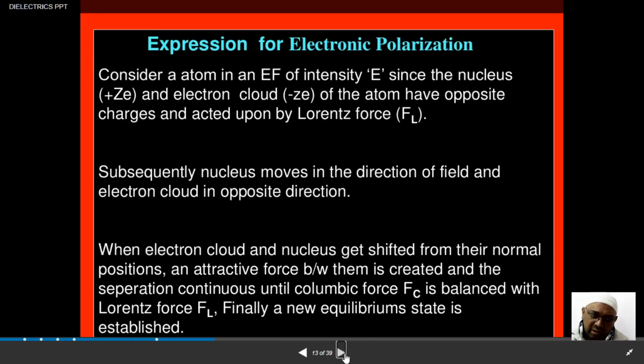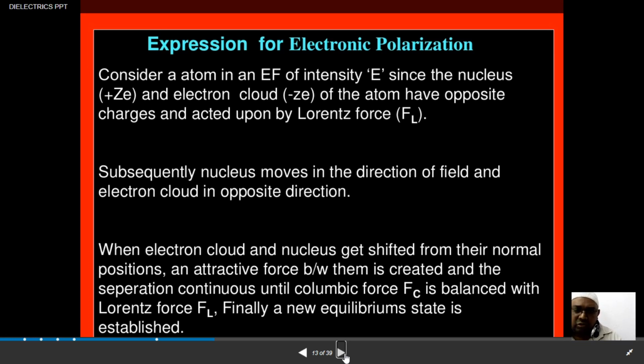Now it is very important to understand electronic polarization, because electronic polarization occurs at all frequencies. So we need to understand its mathematical significance and expression. What does the electronic polarization look like mathematically? What will be the expression for it, such that we can calculate the polarization of any material? For that, we are considering a dielectric atom in an electric field of intensity capital E.